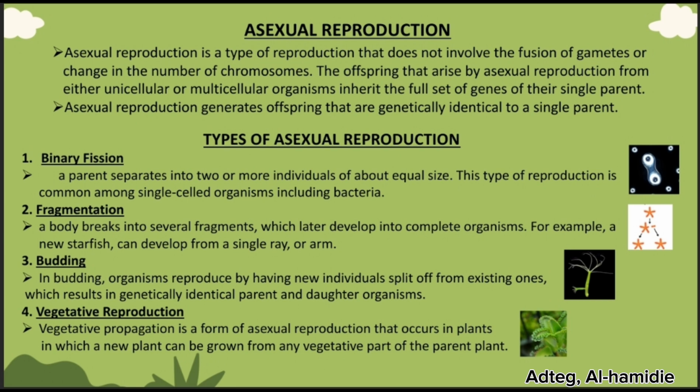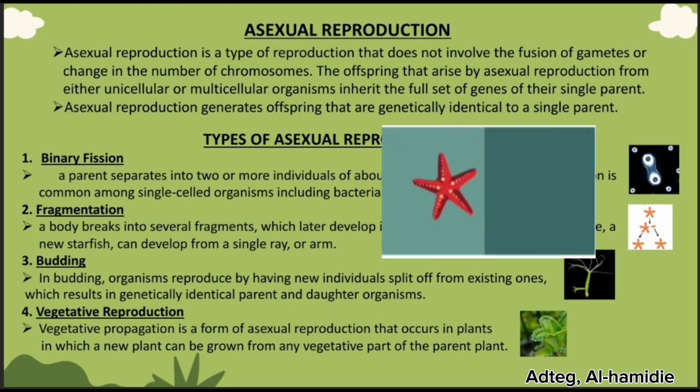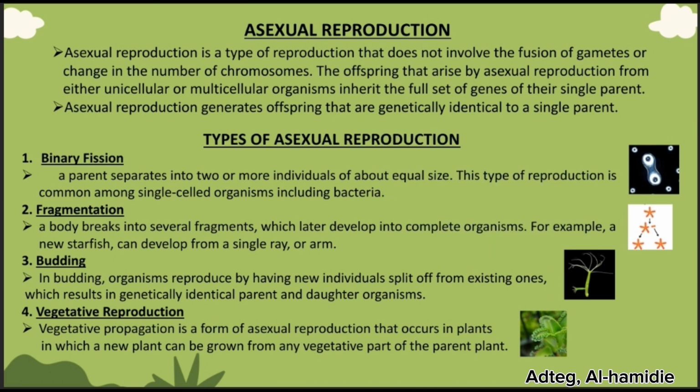Number 2 is fragmentation. In fragmentation, a body breaks into several fragments which later develop into complete organisms. For example, a new starfish can develop from a single ray or arm. Meaning, fragmentation occurs when an organism breaks a part of itself into a fragment, and the fragment develops into a new organism.